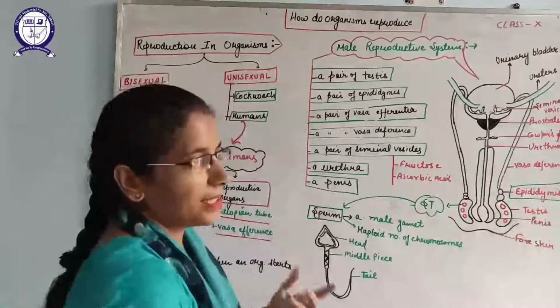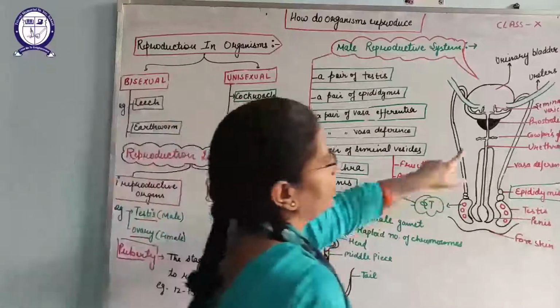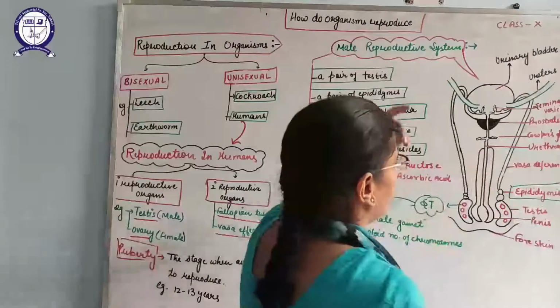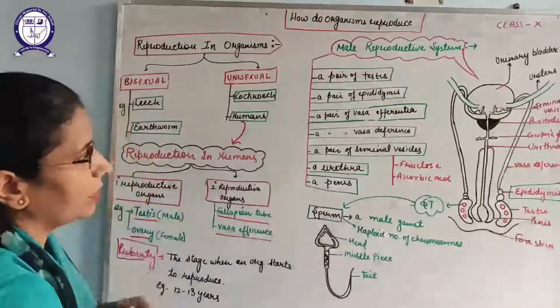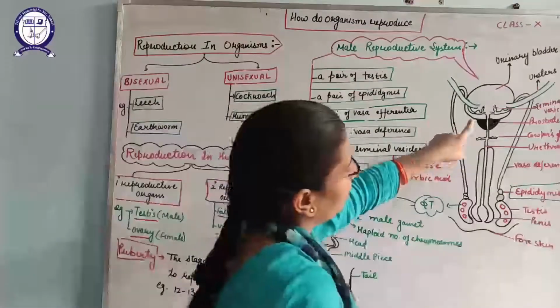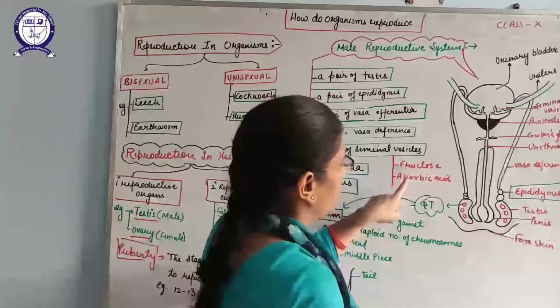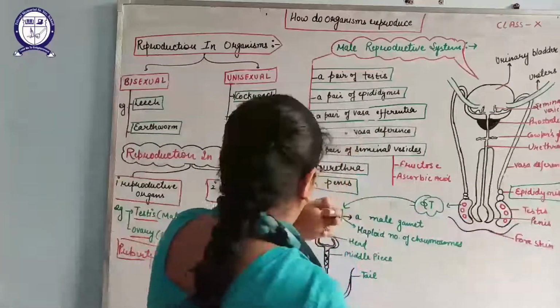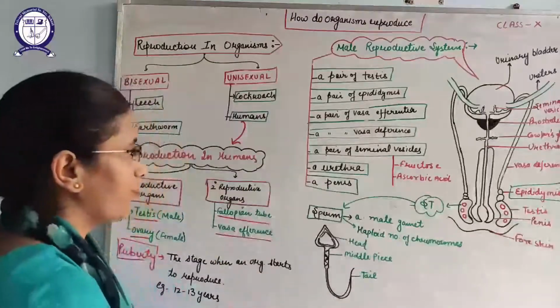After that, accessory glands are also here, like the seminal vesicles, prostate gland, and Cowper's gland. What is the function of these glands? The seminal vesicles are thin leaf-like structures which are found here. These mainly release fructose and ascorbic acid. Fructose will provide nutrition to the sperms.